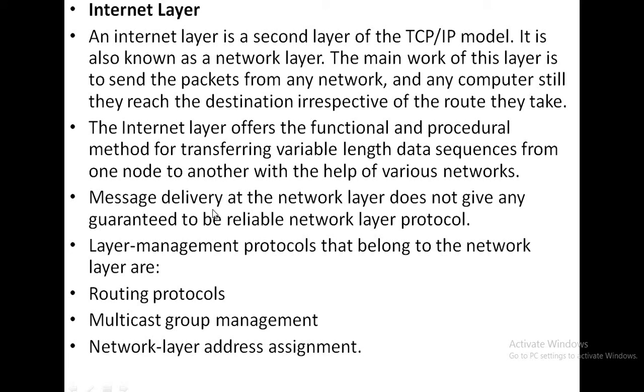Okay. So message delivery at the network layer does not give any guarantee to be reliable. Layer management protocols that belong to the network layer are routing protocols, multicast group management, and network layer address assignment.